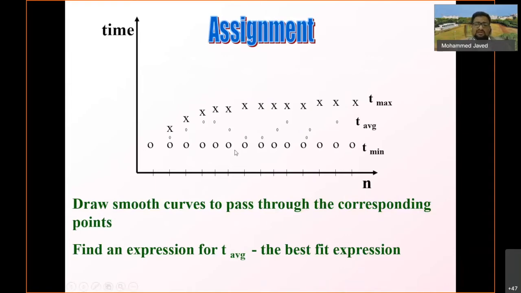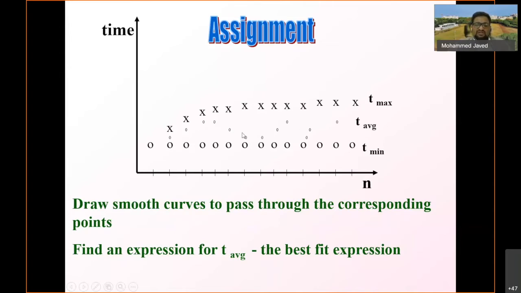Now here you can draw. In this case, the best time complexity was T minimum, which is almost constant. The worst case time complexity was T max, that is O of log n, and this log n is represented by this X representation, and T average is in between the best case and the worst case.